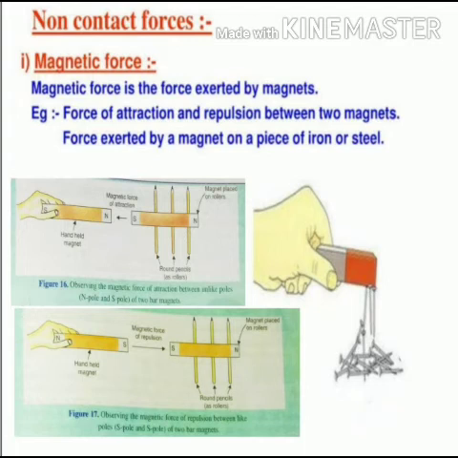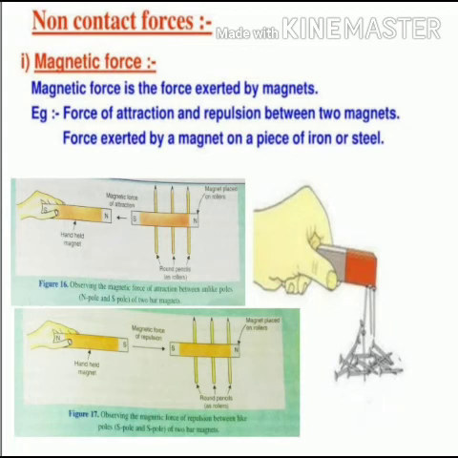A magnet also exerts a magnetic force on another magnet placed near it. You all are aware of it, students. There is a magnetic force of repulsion between the like poles of two magnets, and there is a magnetic force of attraction between the unlike poles of two magnets. So now we are going to do activity 11.6 to show that the magnetic force of attraction as well as repulsion is there between two bar magnets.